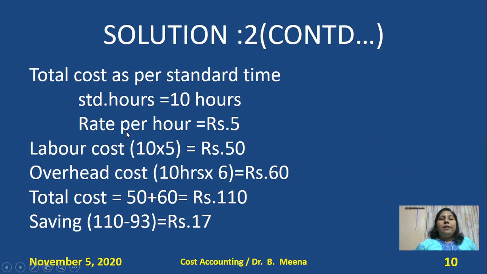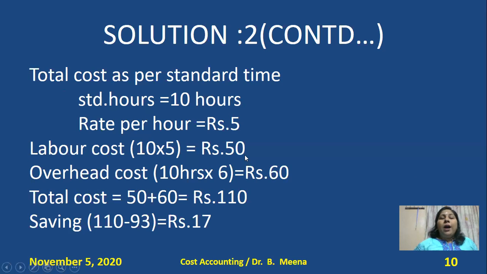As per standard time, look at the difference. Standard hours 10, rate per hour is 5, and the labor cost, that is the earnings we are going to pay to the workers based on standard time, is 10 hours into rate per hour 5, so 50 rupees. The overhead cost again we need to apply on standard time, because we are working out the difference if we follow standard time. So 10 hours into 6 rupees, 60 rupees.